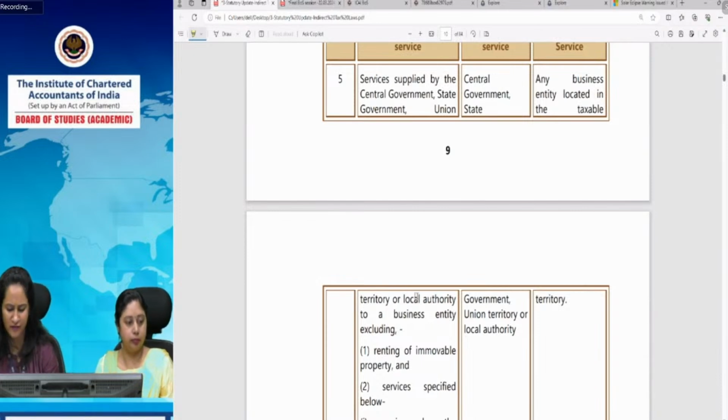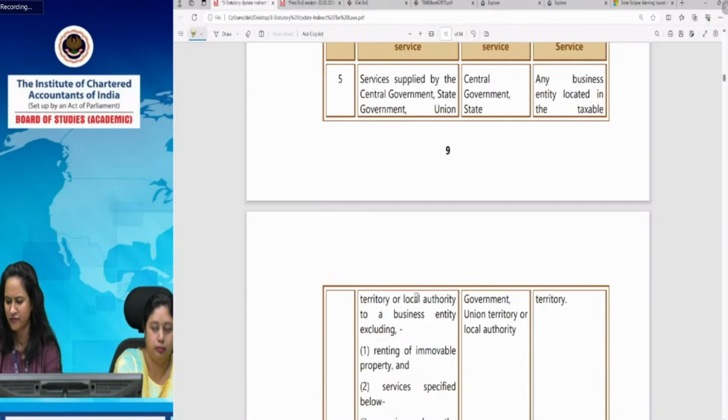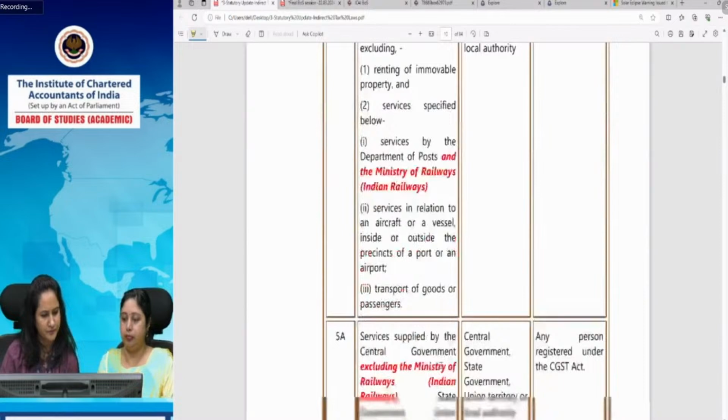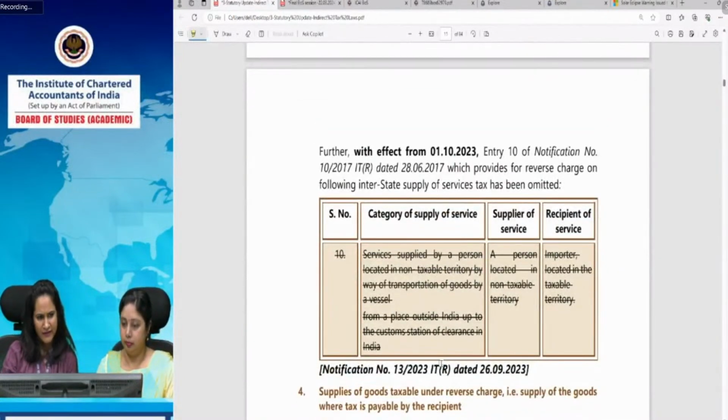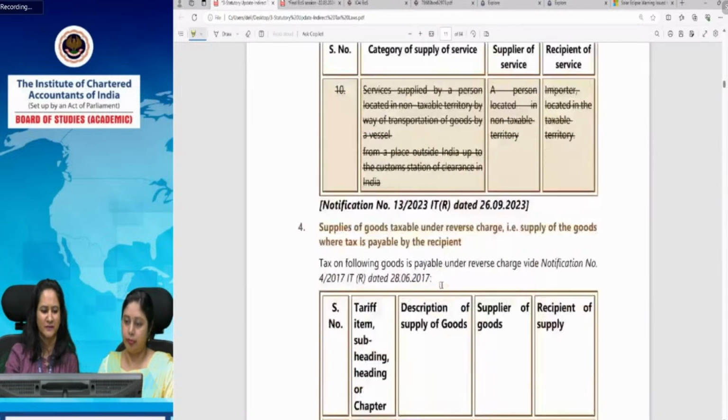And you can see in entry 5A also, a similar amendment has been made. Then entry 10, basically you need not remember the entry numbers. You can refer to the notification, and these entry numbers relate to the entry numbers given in the notification. This entry number 10 has been deleted. The service supplied by a person located in non-taxable territory by way of transportation of goods by a vessel from a place outside India up to the customs station of clearance in India. Earlier reverse charge was there, but now it is no more taxable under reverse charge mechanism.